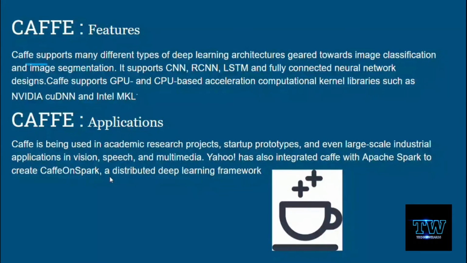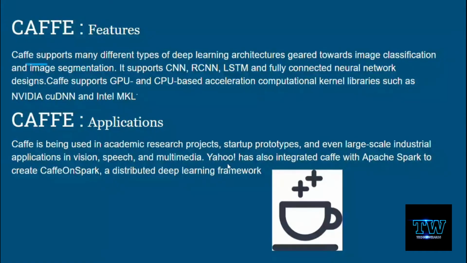As I said already, Caffe is not an up-to-date machine learning framework because it is an old one, so it is used only by some particular set of people. It is also being used in various fields like vision, speech and multimedia, that is, image, audio, and doing some animation or creative work.